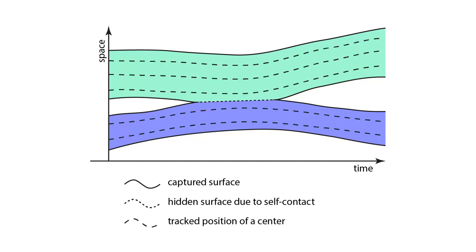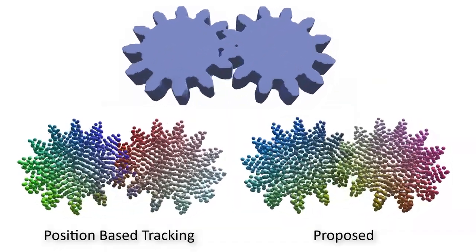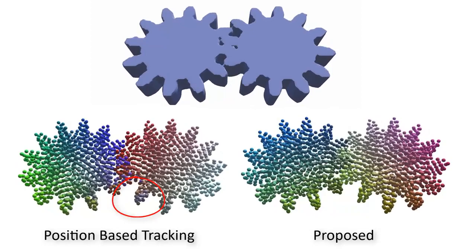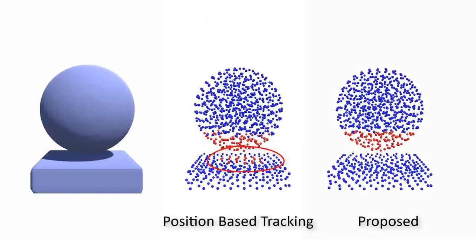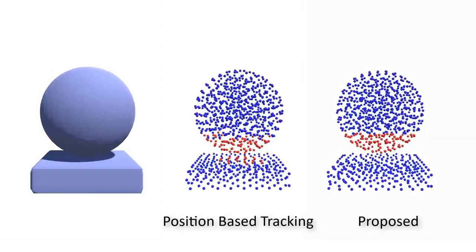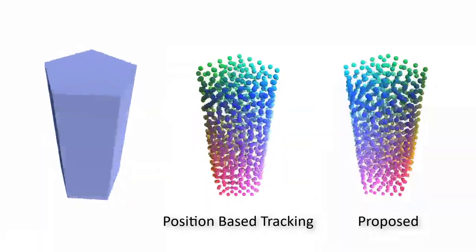Tracking volume, on the other hand, is often easier. We present an improved algorithm that is able to process situations with severe surface merging due to contact, as well as other challenging situations.